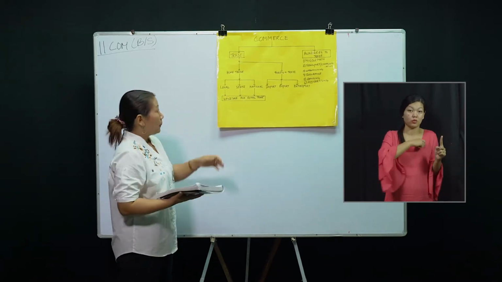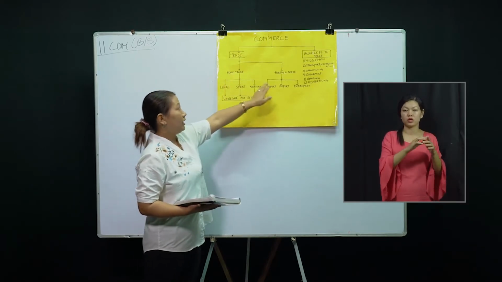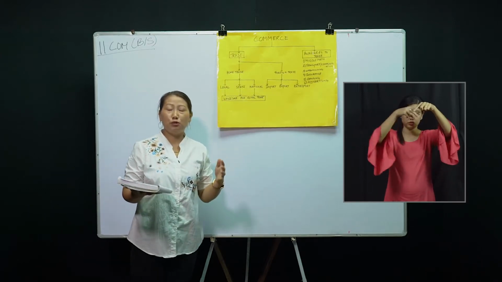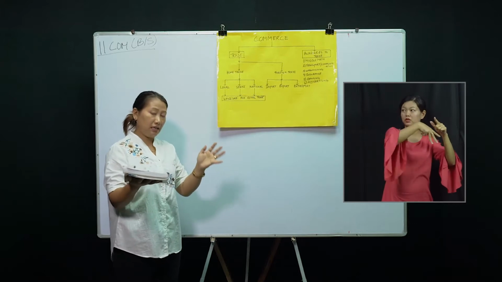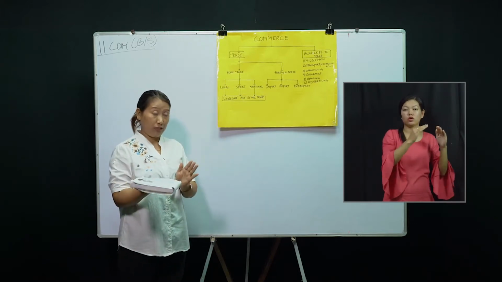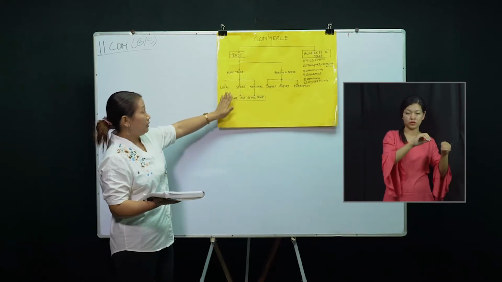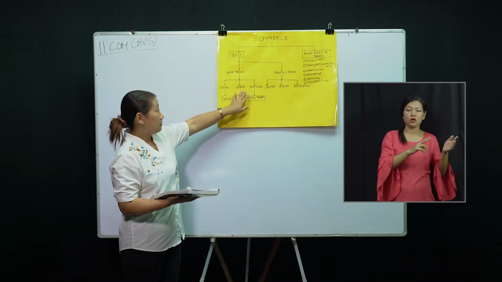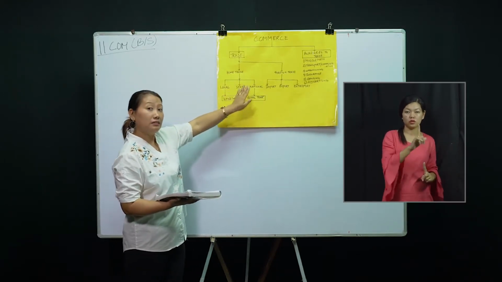This trade can be further divided into home trade and foreign trade. What is home trade? Home trade means doing business within the national boundary. Buying and selling taking place within the national boundary is called home trade. This home trade can be further classified into local level, state level and national level, that means local trader, state trader and national trader.